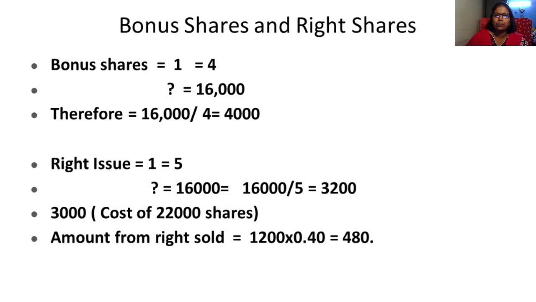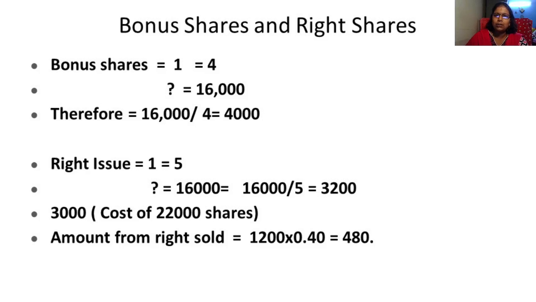You can see here. Okay, so right issue for one share. To get one share you should have 5 shares. Suppose I am having 16,000 shares. How did you get 16,000? 20,000 minus 4,000 shares, if you do, you get 16,000.